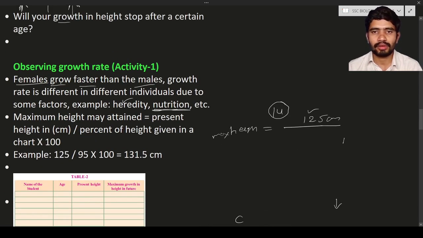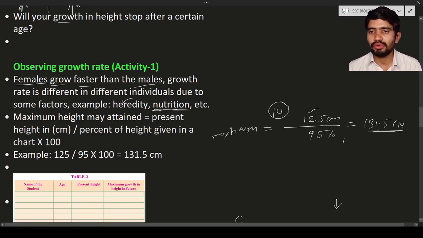Okay, so what is the value? What is the percentage? 95 percent. So if you do the calculation, 125 centimeters divided by 95 percent, that is nothing but 131.5 centimeters. It means in the future you may reach up to 131.5 centimeters in height.